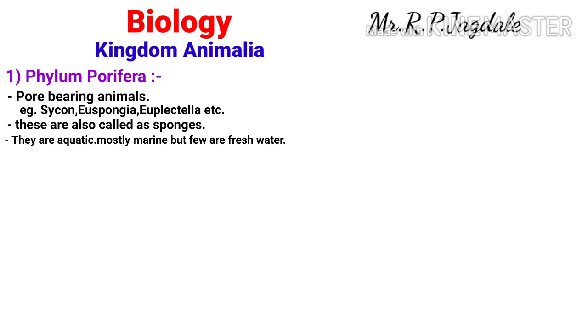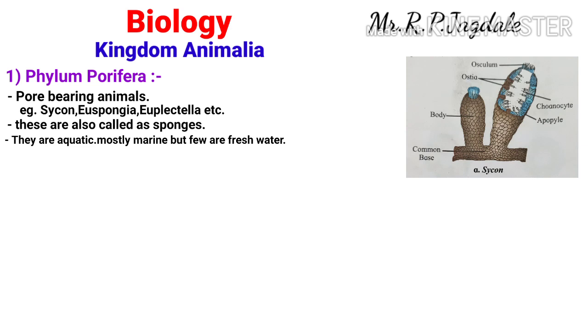The best example of phylum Porifera is the sponge, that is Sycon. They have an asymmetrical body plan, or their body is asymmetrical. They are the best example of the cell aggregate body plan, which we have seen. So sponges are the example of the cell aggregate body plan.